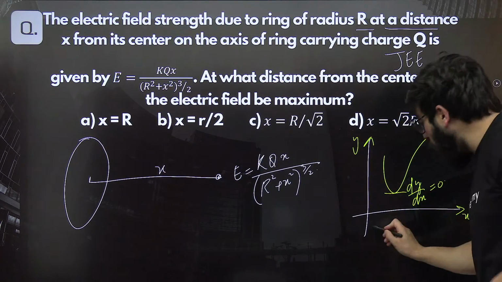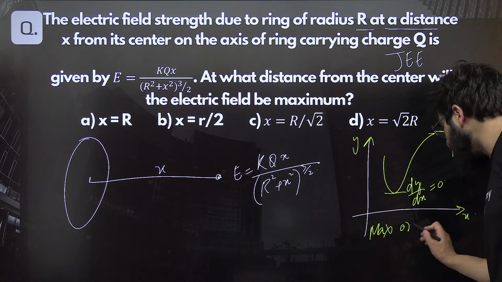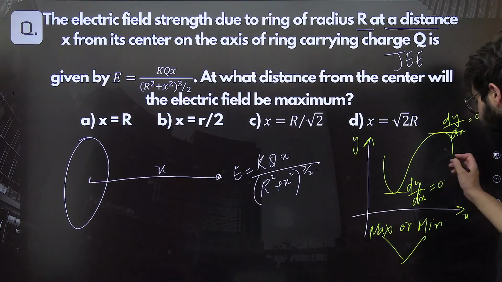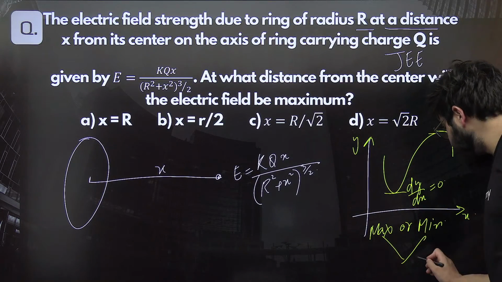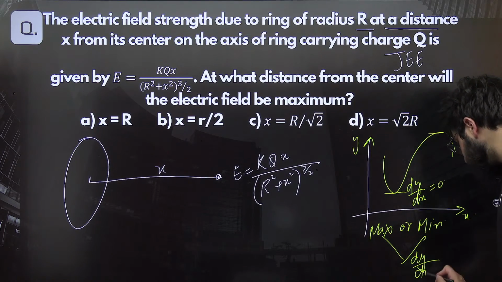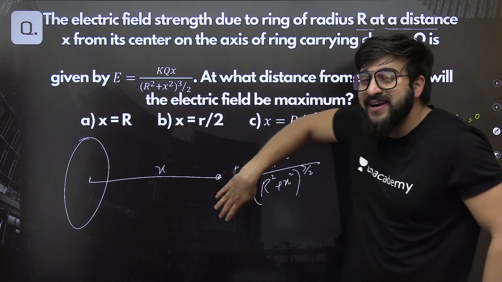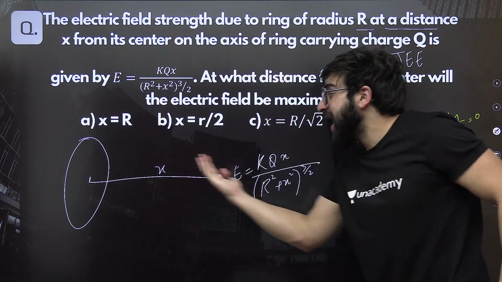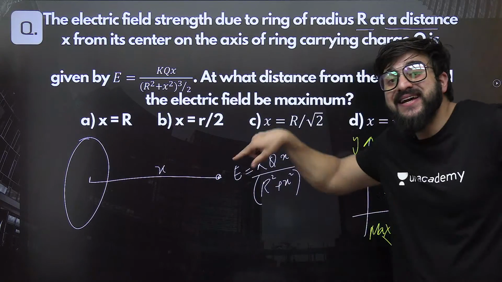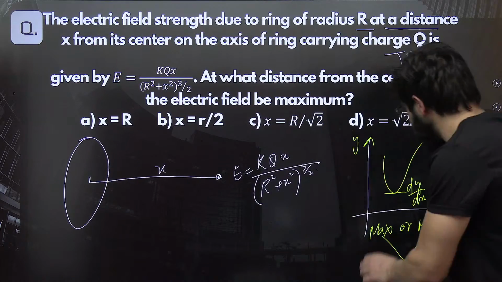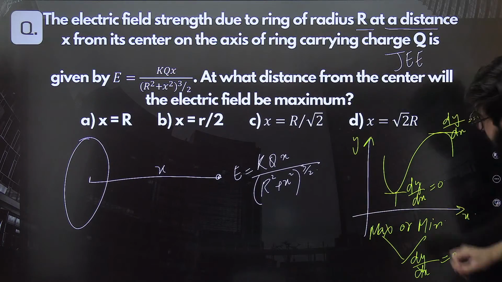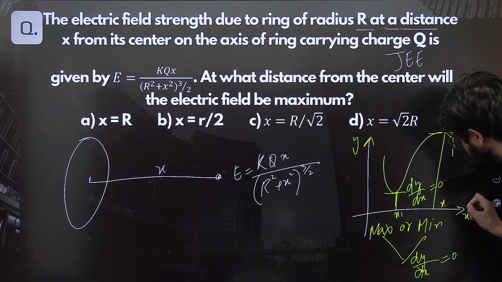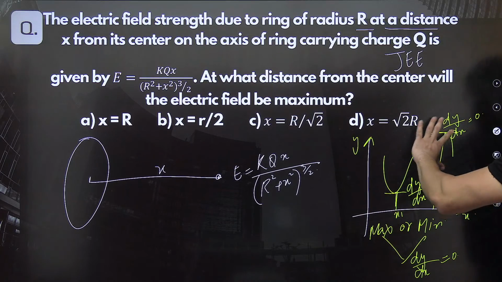So whether it is maxima or minima, at both points dy by dx is 0. So over here we have to find the x distance at which the electric field is maximum. If at this point, this is x1 for example, and this is x2 over here, then at x2 distance it is maxima.